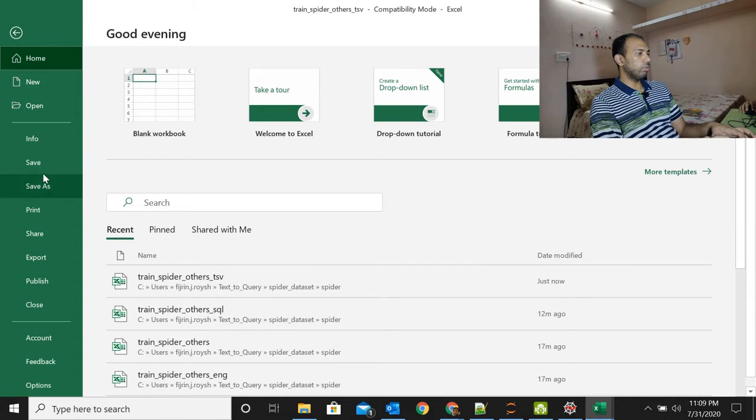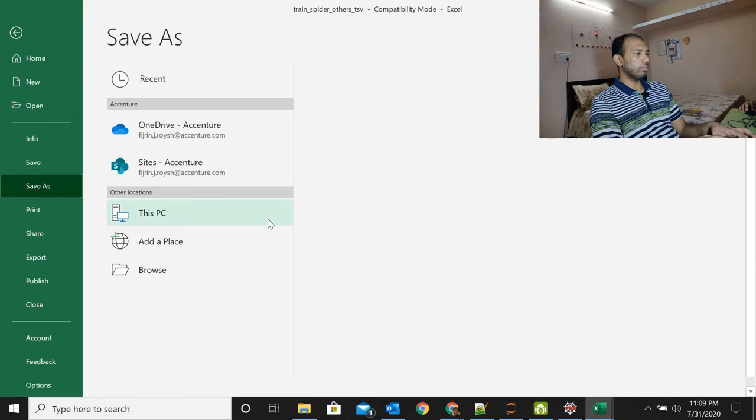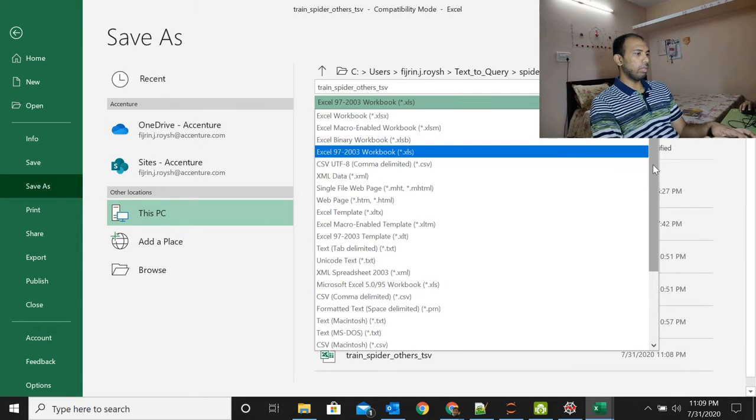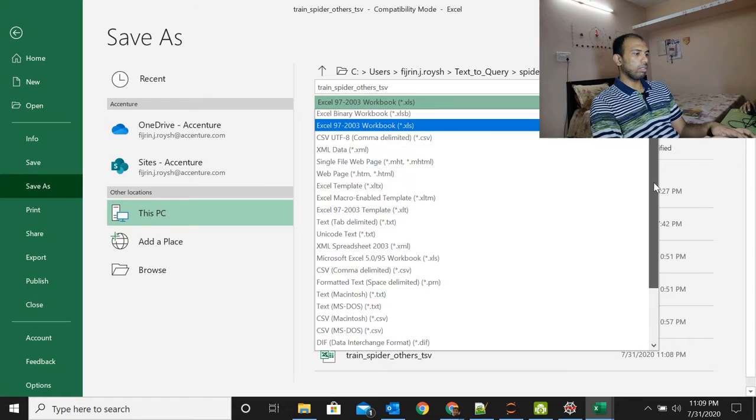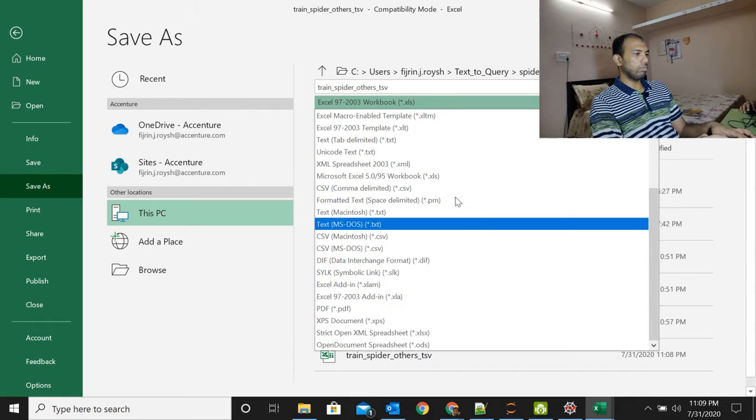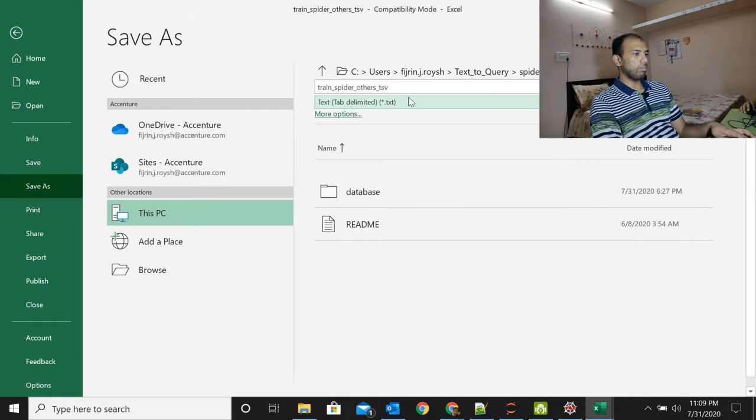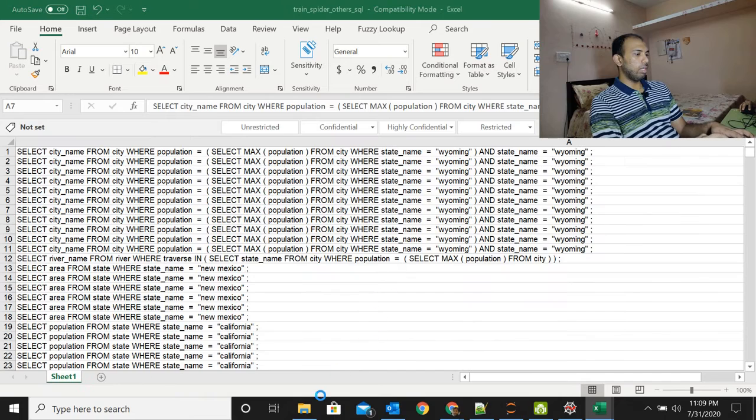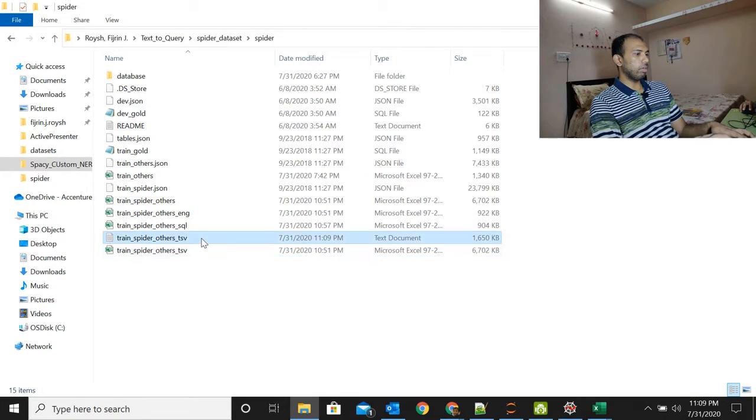So go to file, save as, and in the drop down there will be an option to pick tab delimited. Yeah, so I'm going to save this as a tab separated file. Okay, so it's saved. Let me open this in Notepad and make sure it's in the expected format.